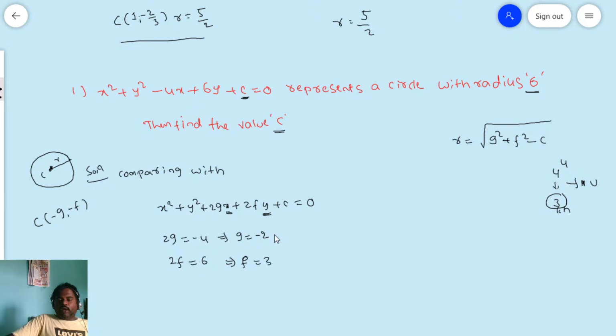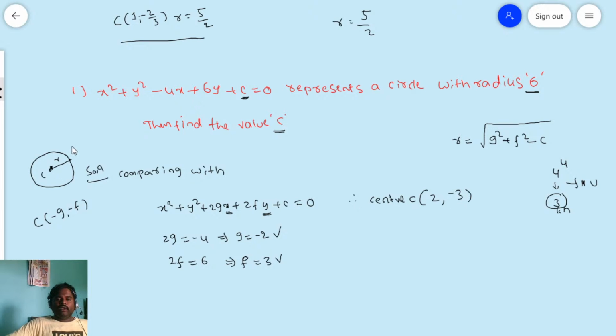Friends, now I have the g value and f value. Therefore the center is minus g comma minus f. Minus g means minus of -2, which is plus 2, and minus f is -3. So the center is (2, -3).